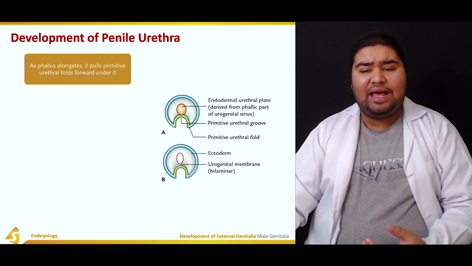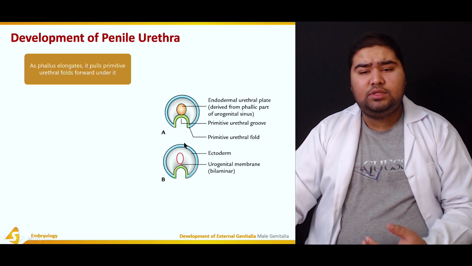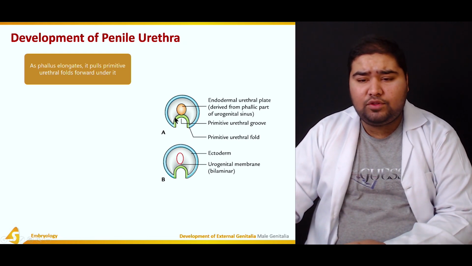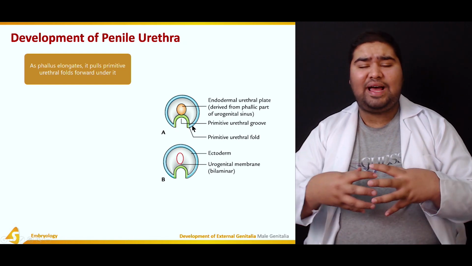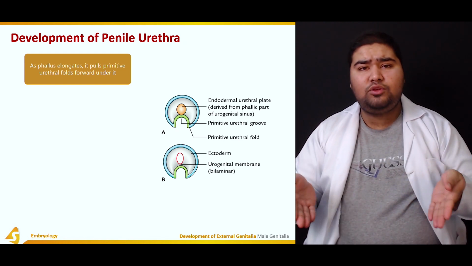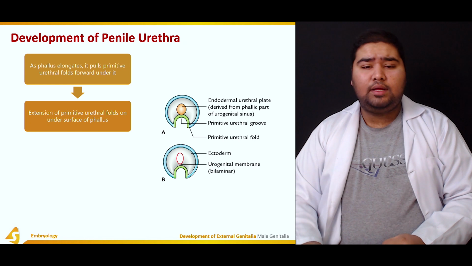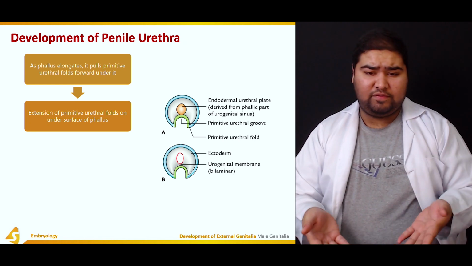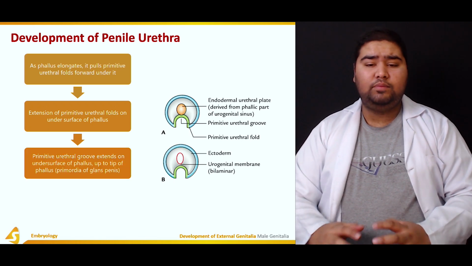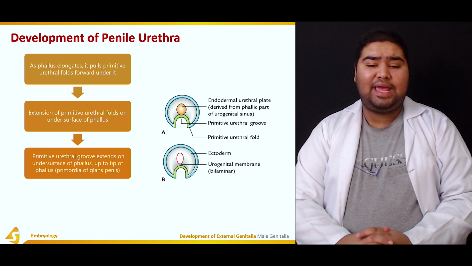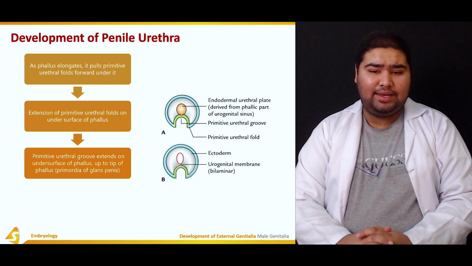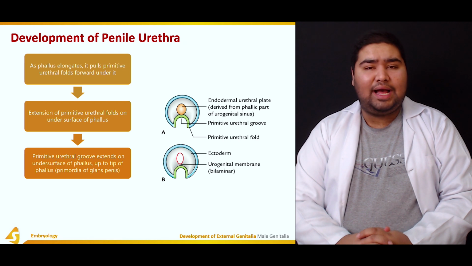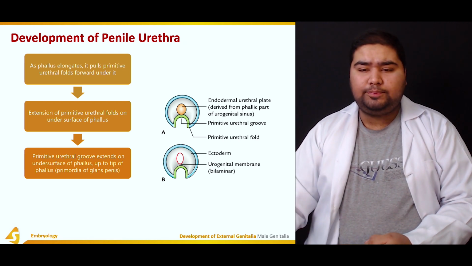As the phallus elongates, it pulls the urethral folds forward under it. So these are the primitive urethral folds. As the phallus is enlarging, it also pulls the urethral folds along with it. The extension of the urethral folds on the undersurface of the phallus continues, up to the tip of the phallus, and they form the primordia of the glans penis.